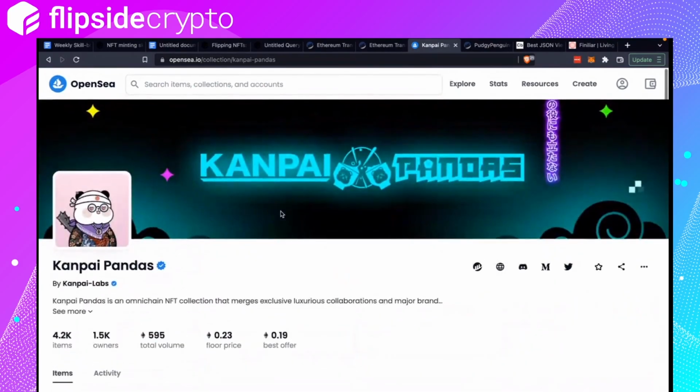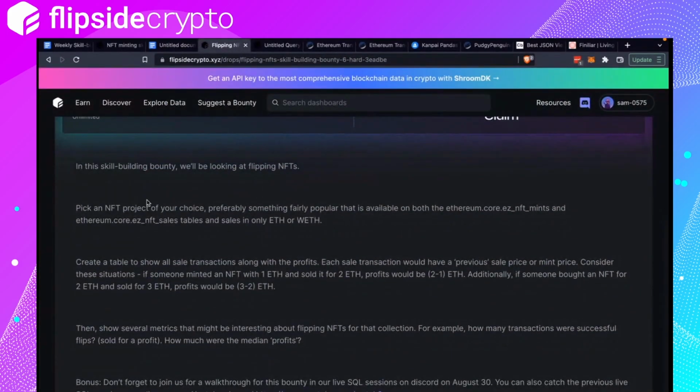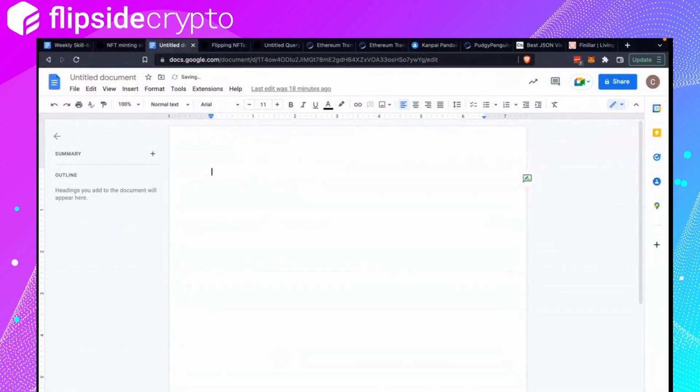Kanpai Pandas. All right. So the question is, for all the Kanpai Pandas that were minted and sold, how much? Well, maybe I'll write this down. Kanpai Pandas, so mints and then subsequently sold, right? And then we also want, for people who have bought and then sold, what is the profit, if any?